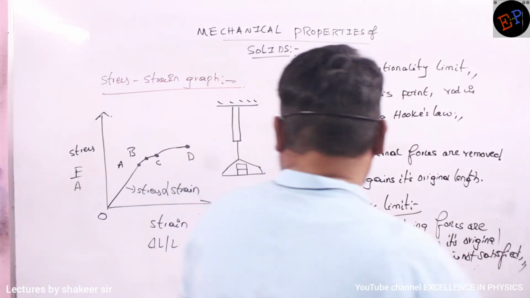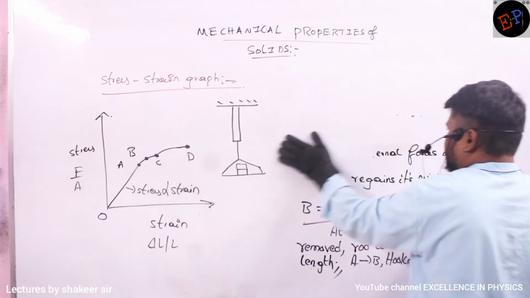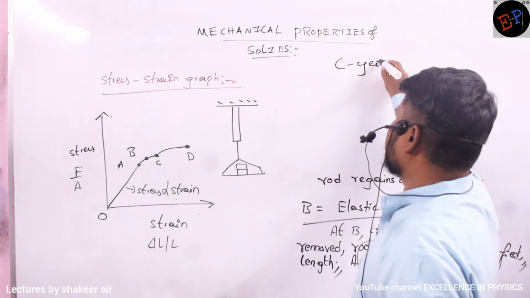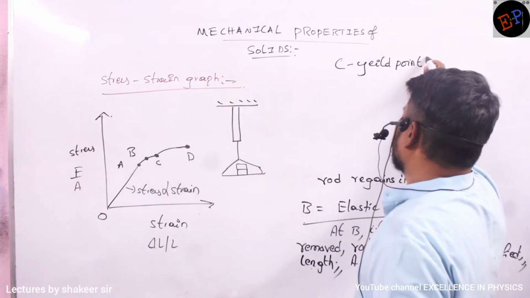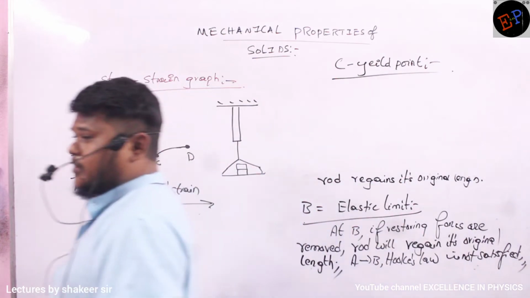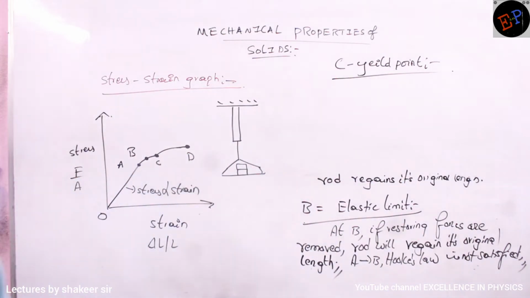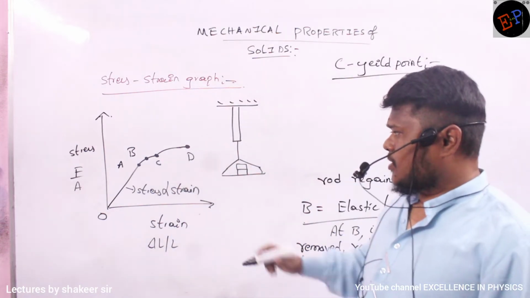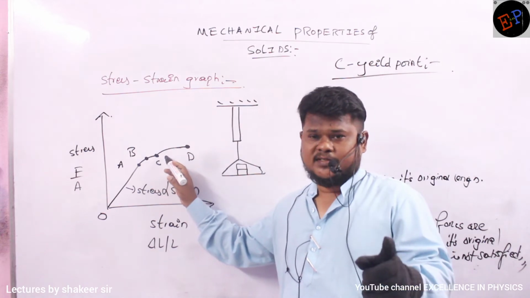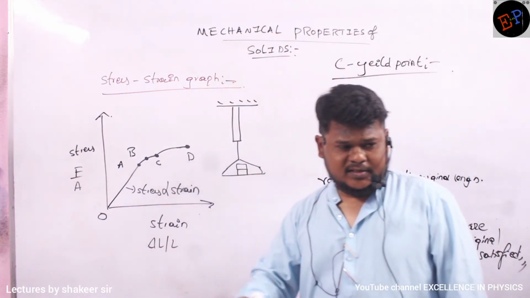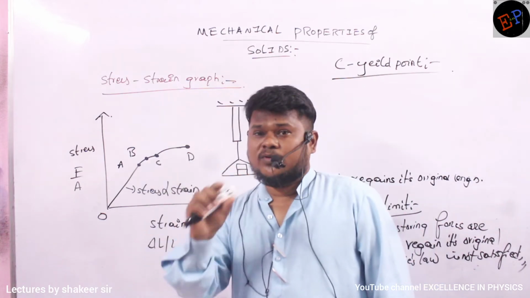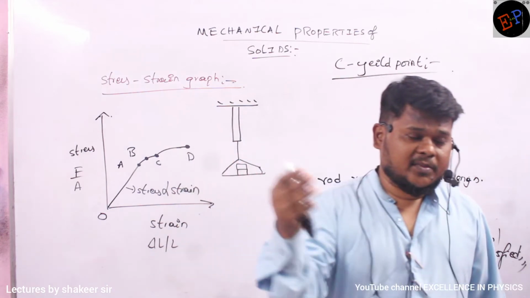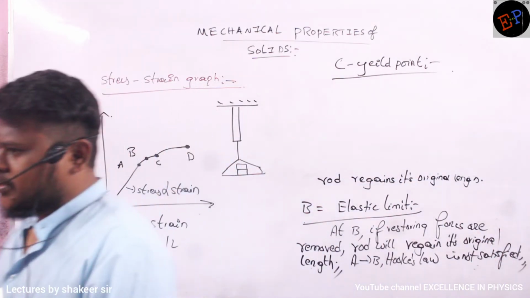So next one is, we study about point C. And point C is called as yield point. Okay, ma? Point C is called what? It is called as yield point. Now can you say what is meant by yielding, ma? Yielding means giving something is called yielding, no? So here yielding means what? At a point C, after reaching point C, if you remove the deforming forces, body will regain its original length only up to some extent. Total length cannot be regained. It means there is some permanent elongation in the rod. Are you able to understand?